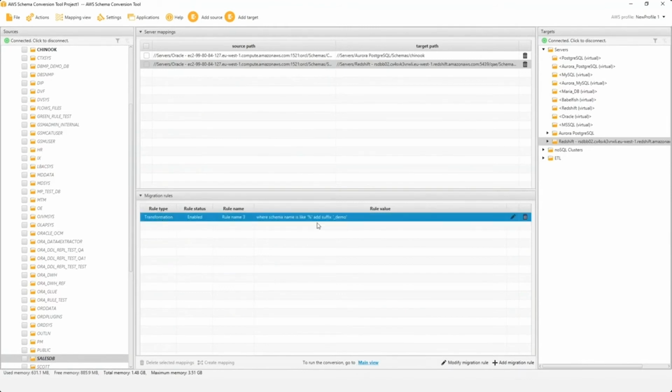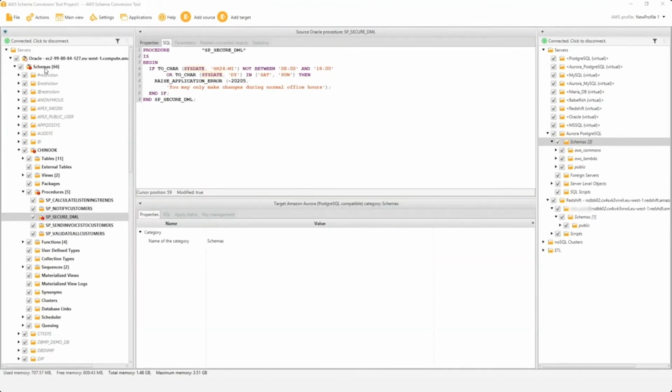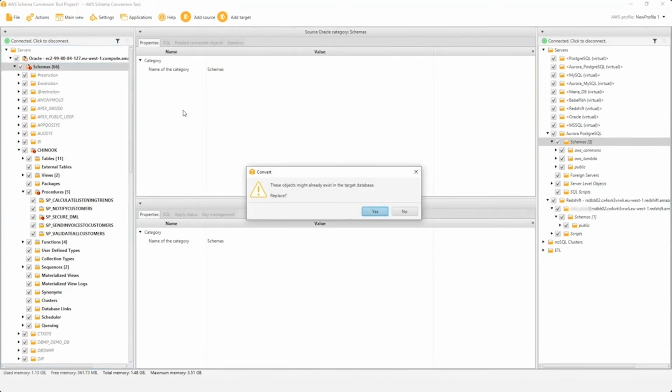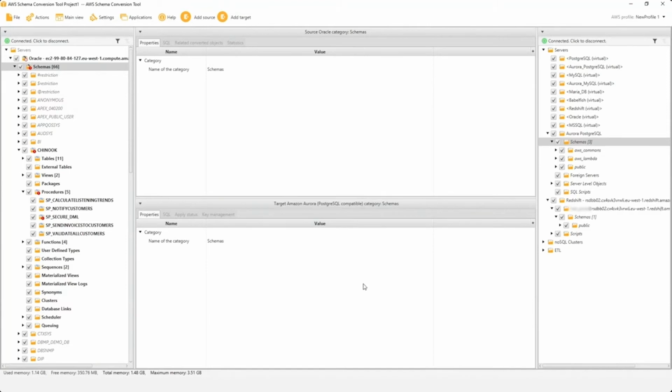Next, when I click on my mapping that I have created, the central panel on the top shows me the corresponding transformation rule that I've created for those mappings, and that's what we see on the screen. I'll switch back to the main view. Let's look at some of the more interesting things, such as converting the schema.